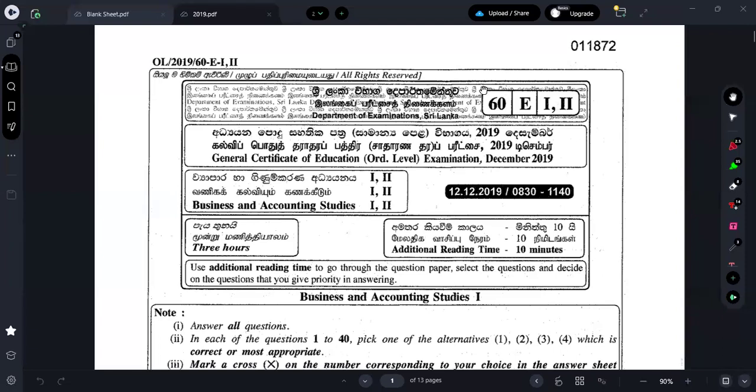Okay, guys. As you all know, today we will be starting the 2019 Part 2 paper. Till last week, we completed all the questions from 2015, 16, 17, 18, and we completed Part 1, which is the 1 to 40 MCQs in the 2019 paper also. Today our target is to complete all the Part 2 questions and finish off the 2019 paper.